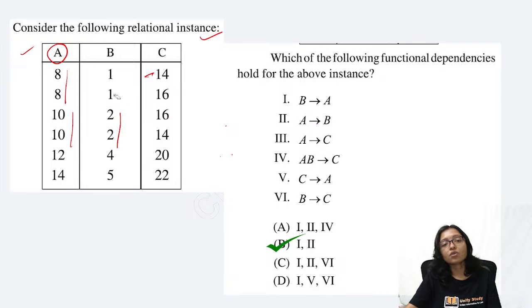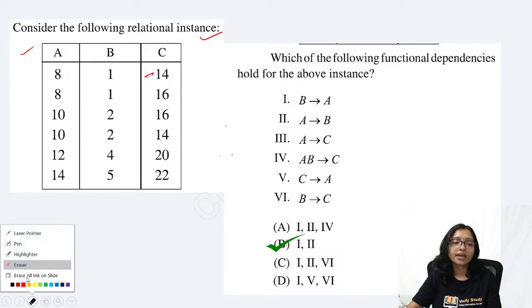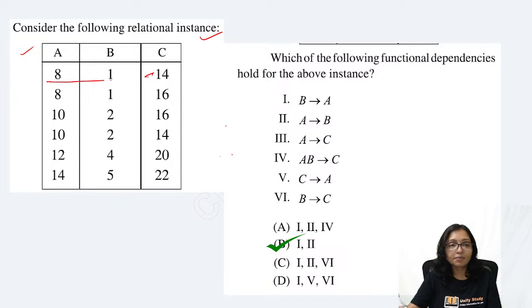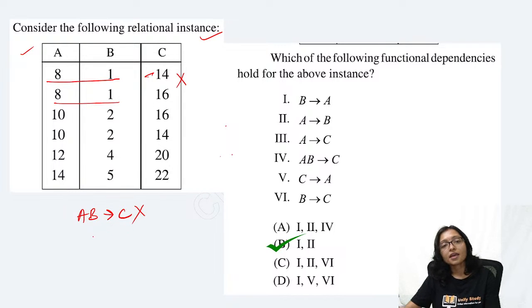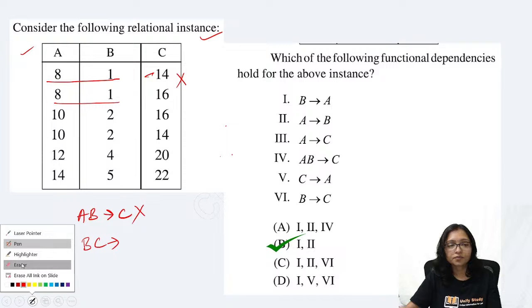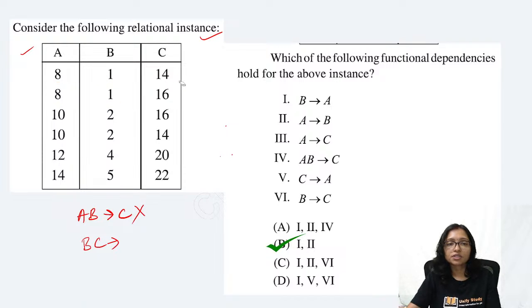Now take them combiningly. How to take combiningly? A, B together. Is it possible that A, B together can identify C? 8181. It is also not possible. Think about B, C together. Is it possible? Is it able to identify this one? Try to see that.